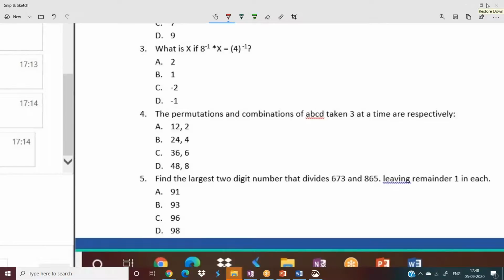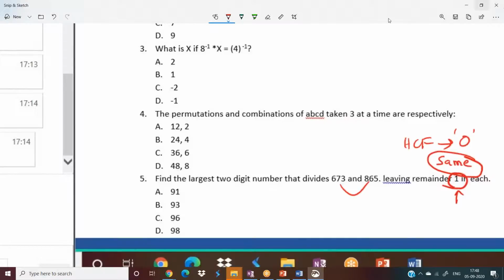The concept is applicable for remainder one. The concept is applicable when the remainder is the same, need not always be one. See, if the remainder is 0, then we call it HCF. Other than 0, whatever same remainder we have, we have to subtract it. That's it. Remainder should be the same, need not be one always. Hope it is clear. So let me go with the next problem.